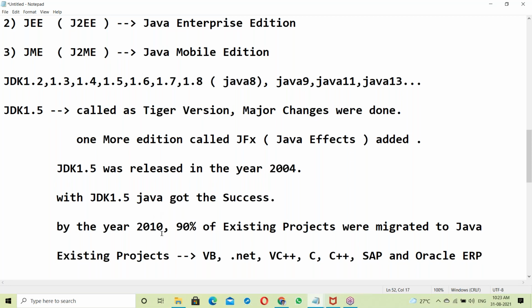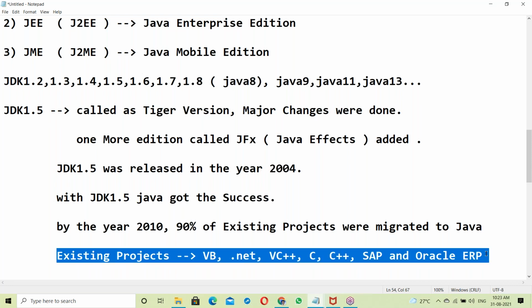By the year 2010, what are the existing projects? Before 2010, projects were developed in Visual Basic and .NET, and next VC++, C language, C++, SAP, Oracle. So 90% of these already existing projects were migrated to Java.